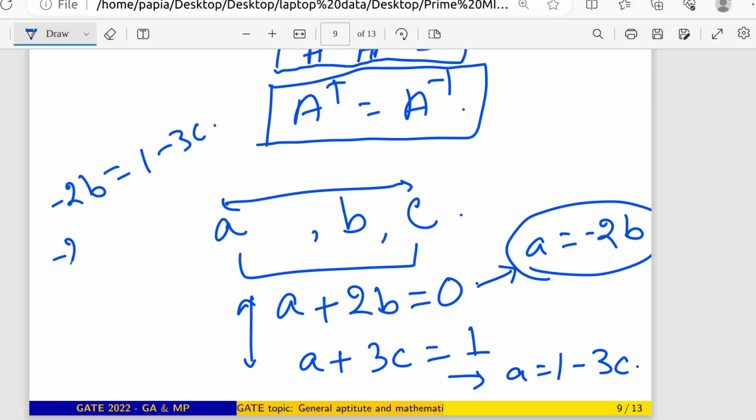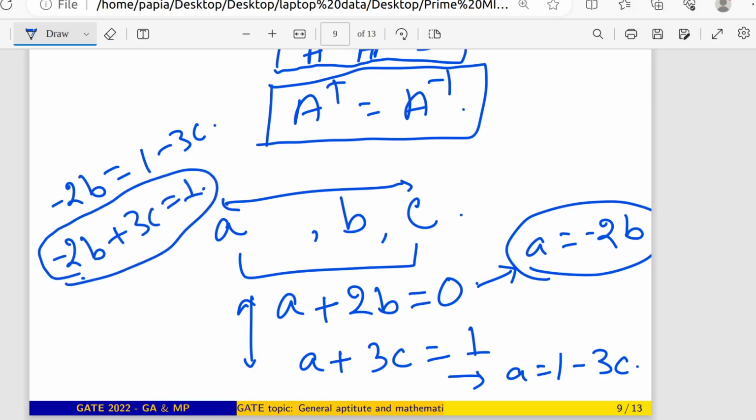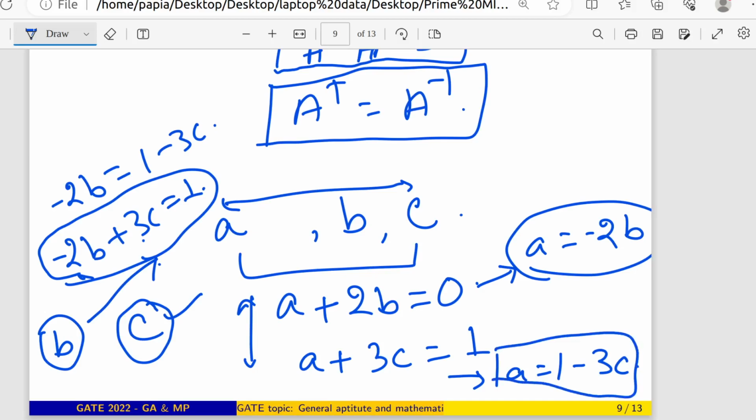Then you can see that minus 2B plus 3C will be 1. And I can have another condition from this one. So let's say I don't know about A, B and C. Fine, no problem. But by any chance, if I can get the B value, let's say I know the B value, then obviously I can immediately get the C value from this equation, right? Good. And if I know the C value from here, then obviously I can immediately get the A value from this equation.